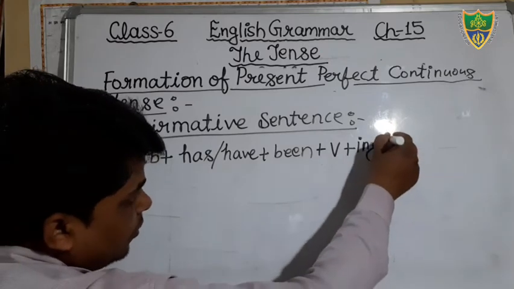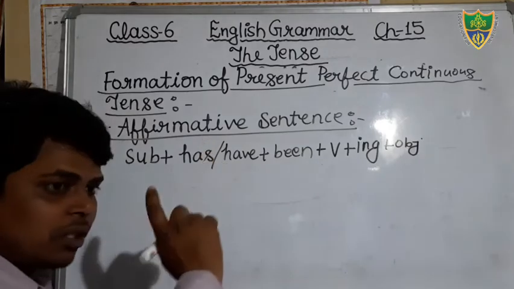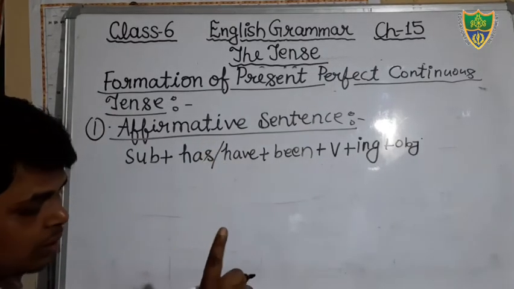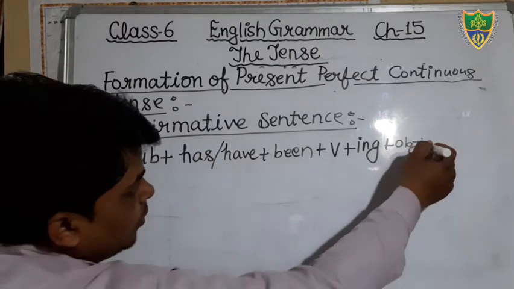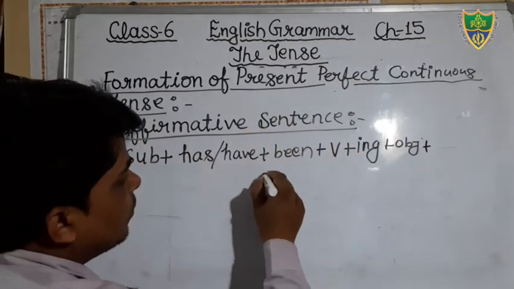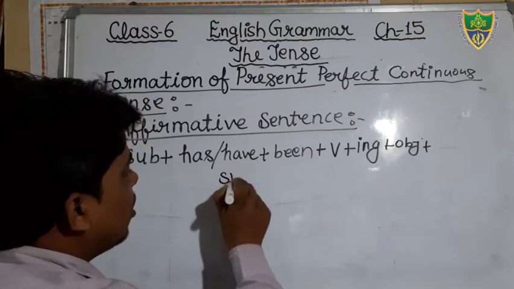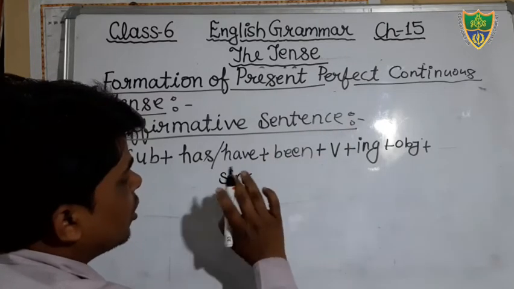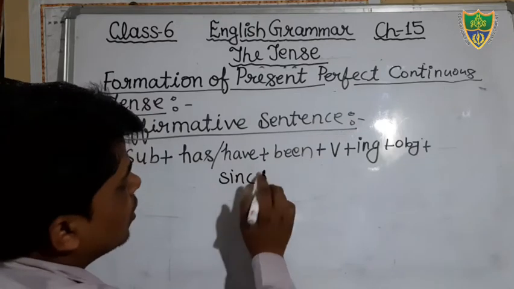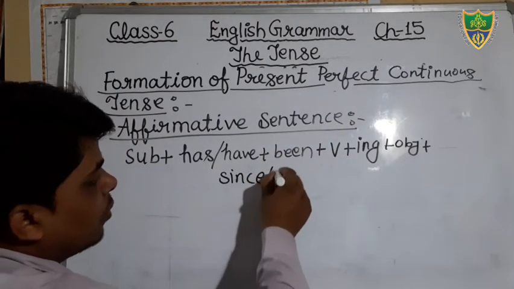Then after that the object, if there is an object, then you will mention it. If there is no object, then you will not mention it. Then after that you will mention the time. Just see, there is not enough space, therefore I am writing here: since, S-I-N-C-E, since or for.